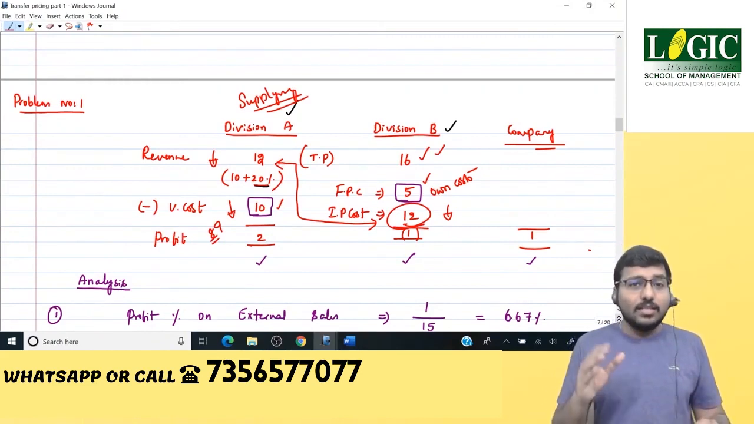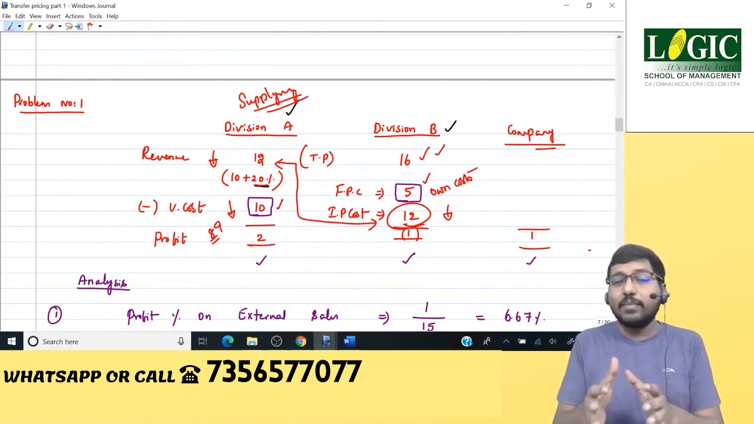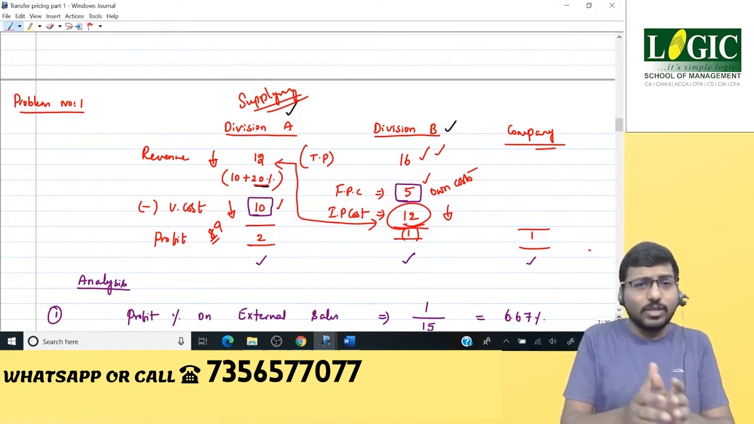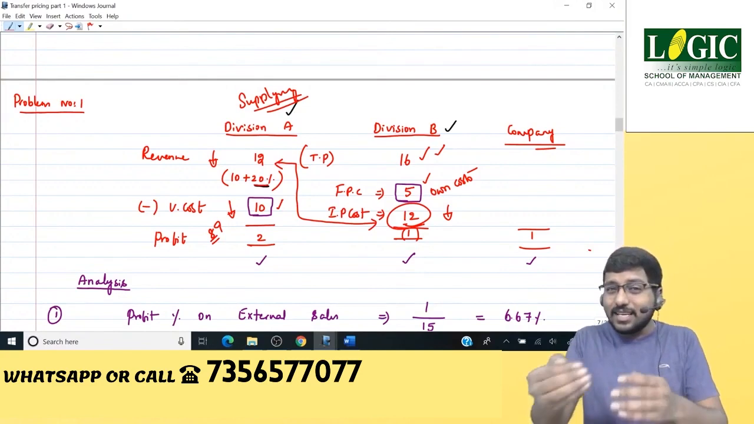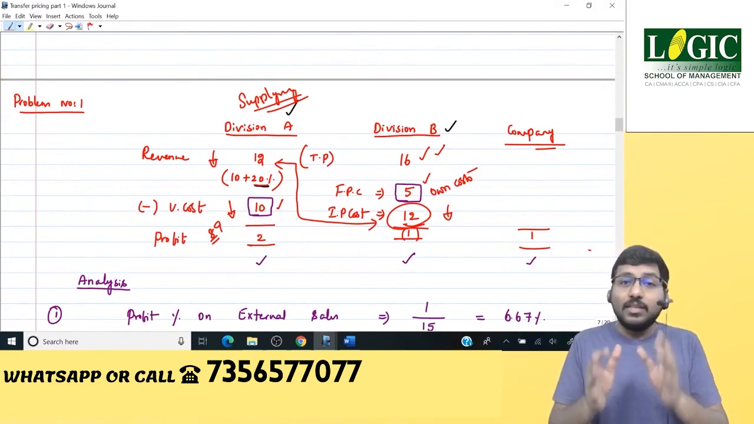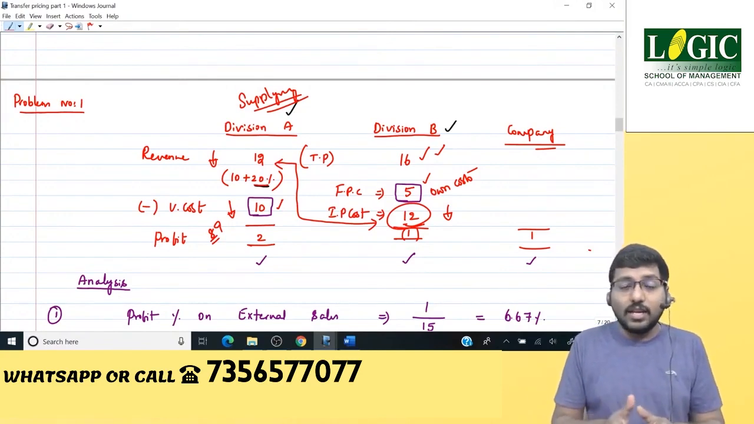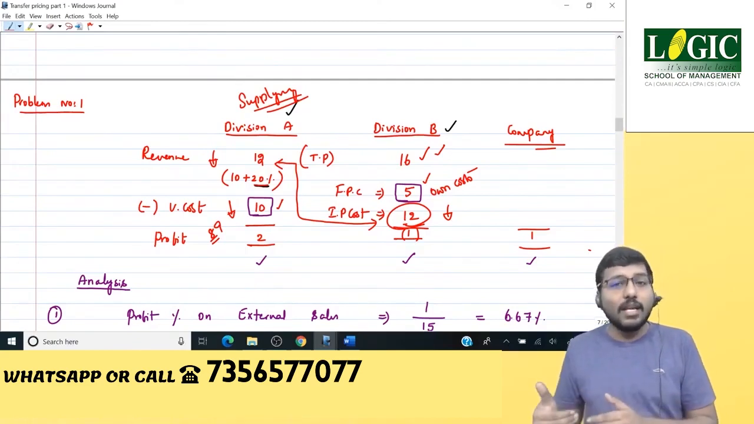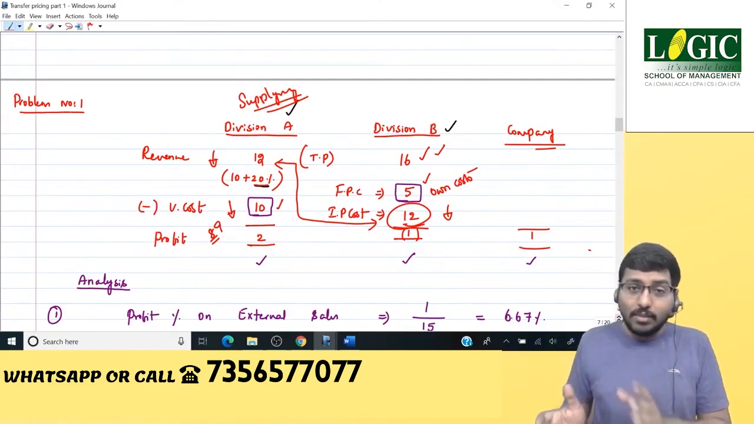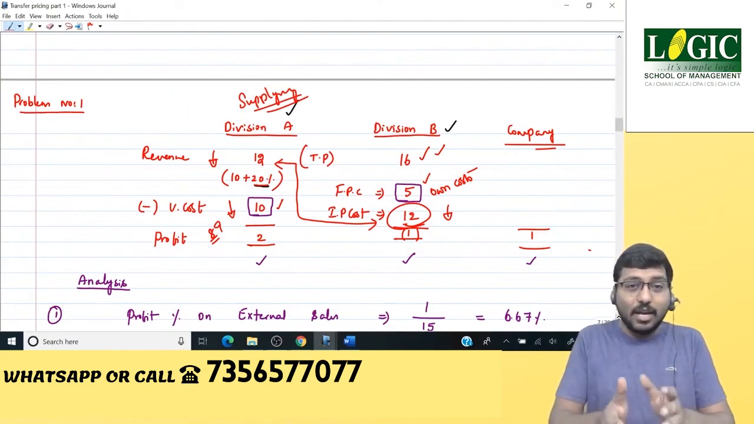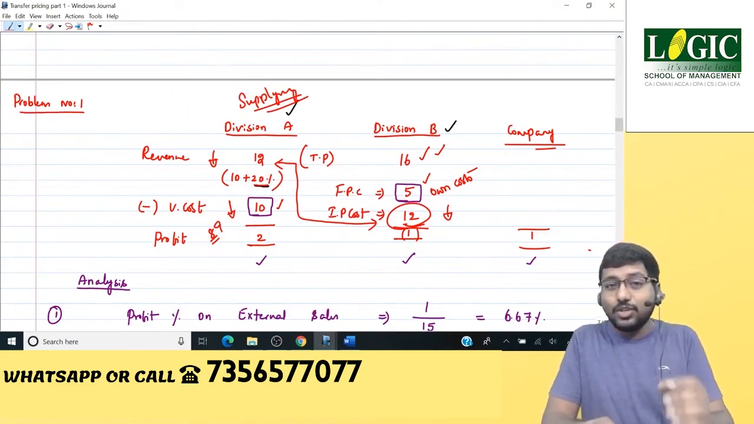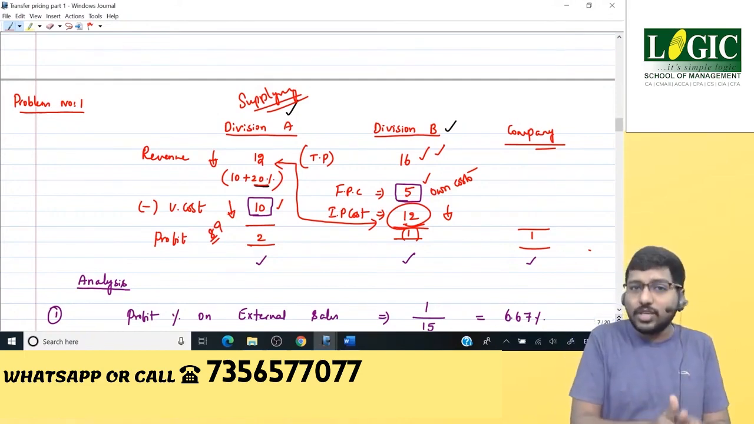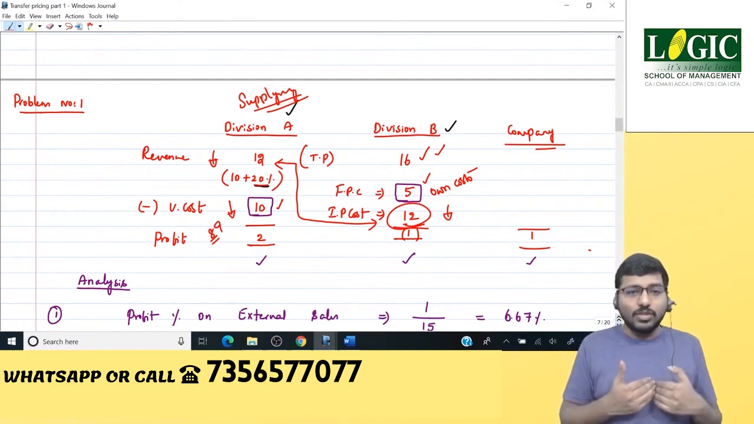Next, the second possibility is the external buying price will be less than the internal transfer price. Right now, the internal transfer price is 12. Let's say the external buying price is 11. That again confirms that division A's efficiency is less than the market efficiency as a whole, because in the market the same product is available at a price of 11, whereas you are selling at a price of 12. Therefore division B will stop buying from division A and it will start buying from the outside.